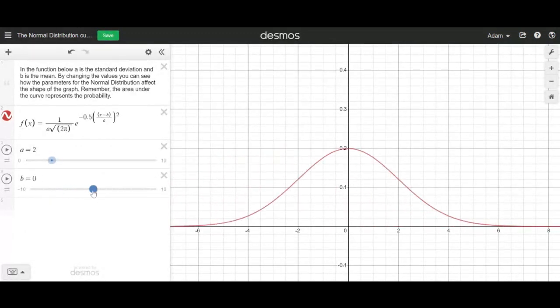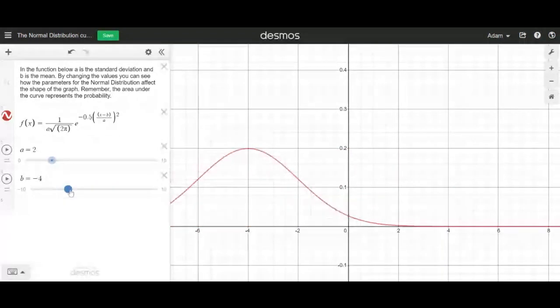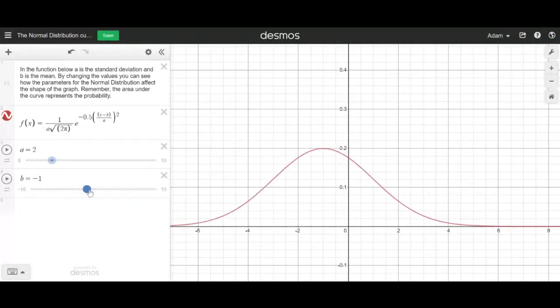So here the mean is 0. Here the mean is at 3. Here it's at -4, and so on. Okay. A is the standard deviation, though. So A instead is the standard deviation, okay?